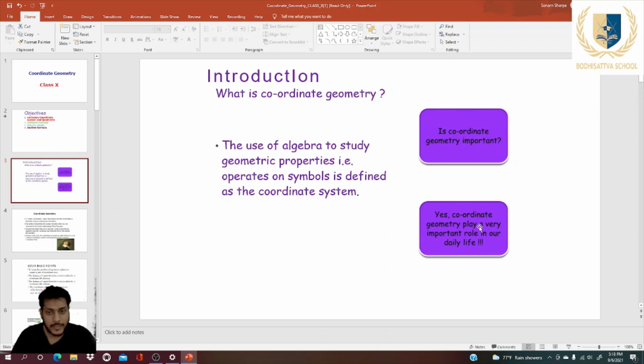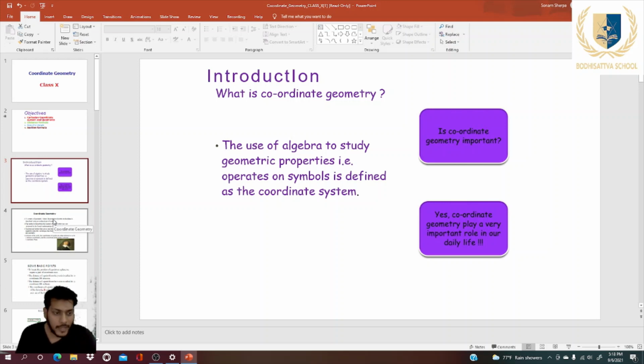This is also used in computers, mobile phones. You see the aeroplane flies in the air, that is also based on coordinate geometry. Navigation is totally based on coordinate geometry. So the conclusion is coordinate geometry plays a very vast role in our real life.